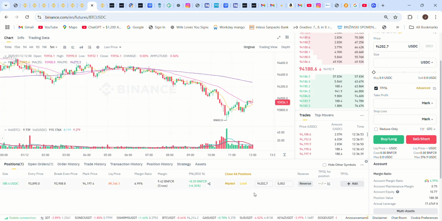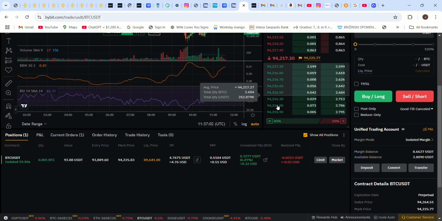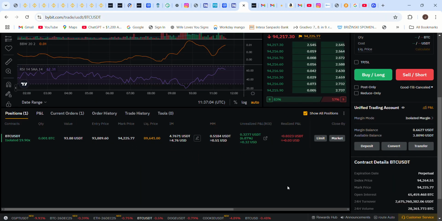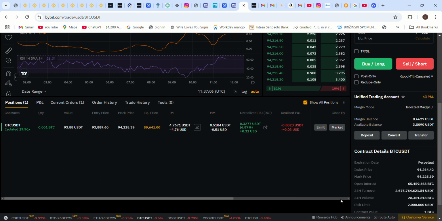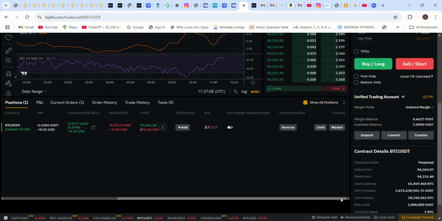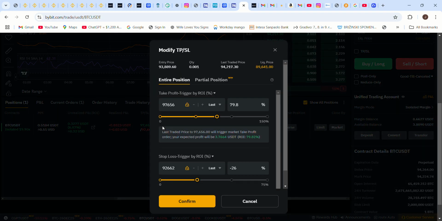What is interesting also is that I have put on both exchanges TP and SL. That is take profit at 97,656 and stop loss at 92,662.